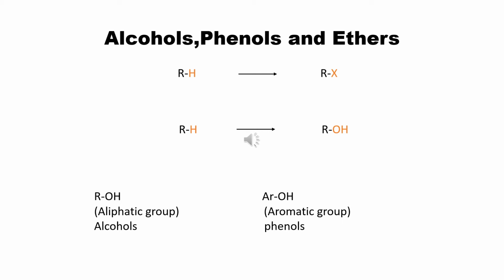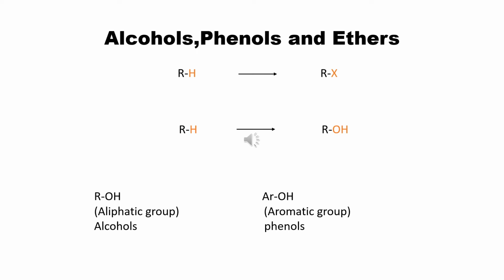Similarly, if I would have had the presence of an aryl group, I would have called it a haloarene. Likewise, in the case of alcohols, the hydrogen of an alkane is getting replaced by a hydroxyl group, that is OH group. These are called alcohols.